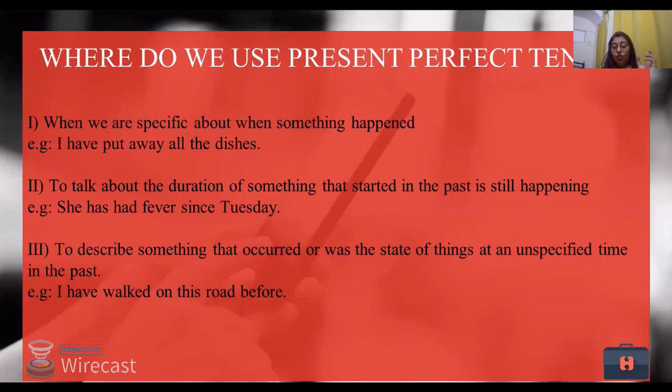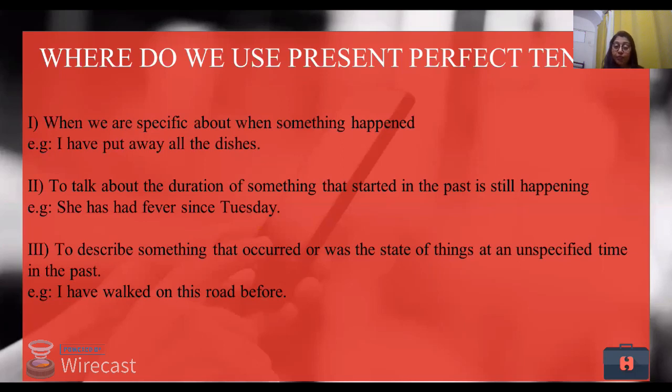She has had fever since Tuesday. I have had my lunch. So had is something that I'm experiencing and has is something that I am taking in. So she is experiencing; had is what she is going through.